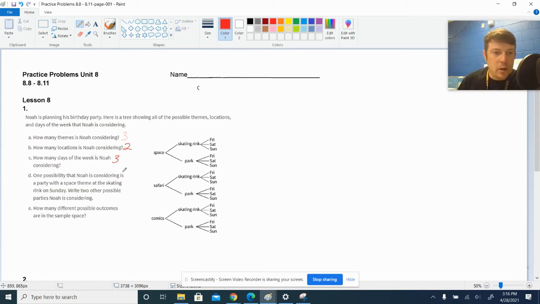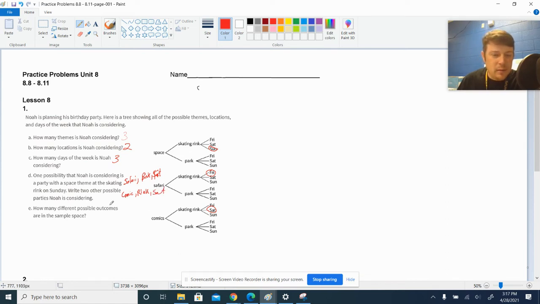And one possibility that Noah is considering is a party with a space theme at the skating rink on Sunday. Space, skating rink, Sunday. Write 2 other possible parties that Noah is considering. Let's go with, randomly, safari, skating rink, Friday. So we could have safari at the rink on Saturday, or we could have comic book theme at the skating rink on Friday. It doesn't really matter. You just pick 2, right? There's all kinds of options.